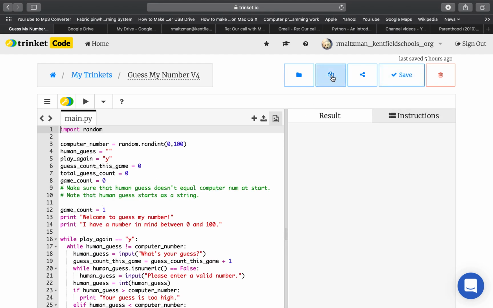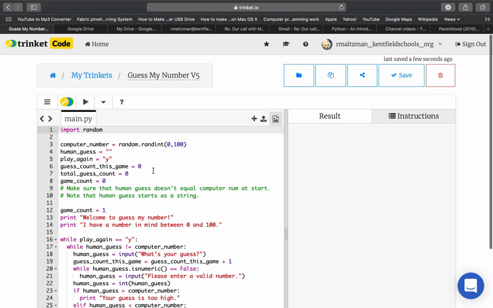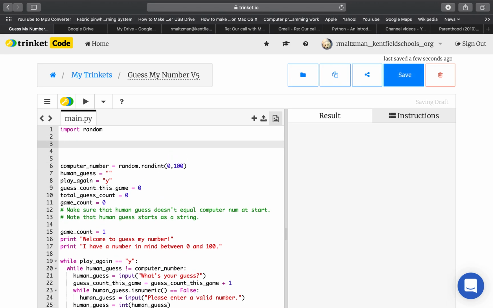I'm going to make a copy of it, change it to V5, and hit save. And I'm going to write a function at the beginning. So up here, I'm going to have a function. Remember, we learned how to do functions, so I'm going to say def insult. It doesn't need any arguments at all, and what it's going to do is return an insult.